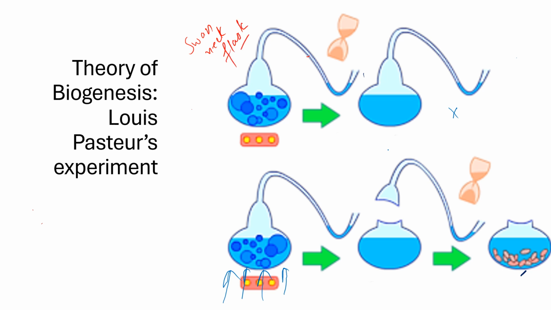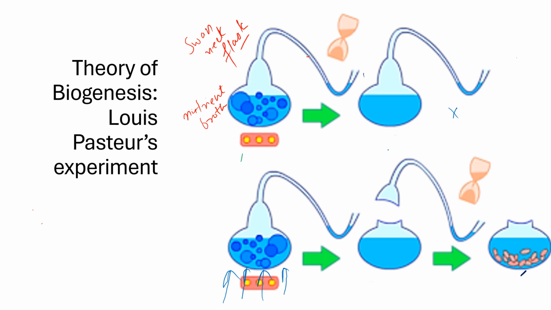So actually he took the flask and he molded the neck of this flask into a very thin S-shaped tube. And what was the reason behind it? Because he didn't want any microorganism and dirt to enter up to the core of the flask. He just wanted air to reach the bottom of the flask, but not any dust particle or microorganism. So he filled this flask with a liquid known as nutrient broth.